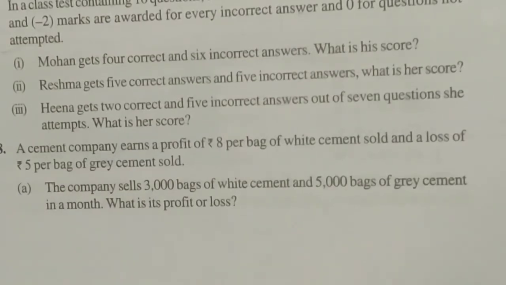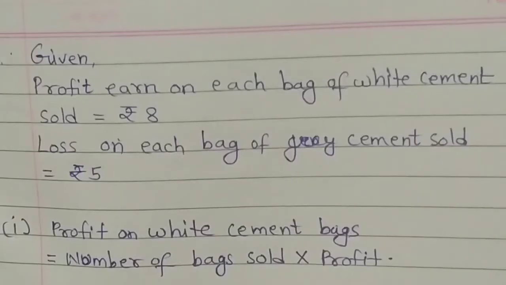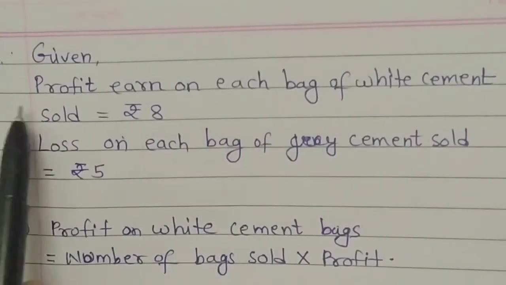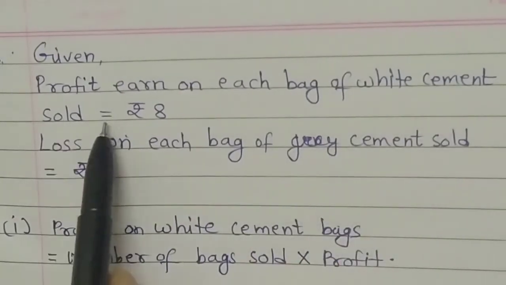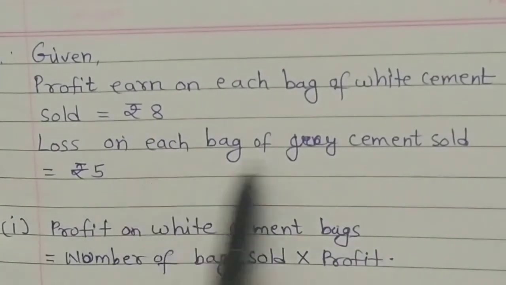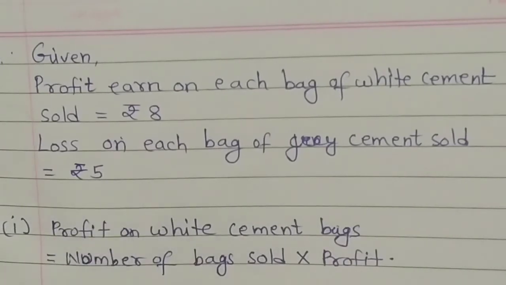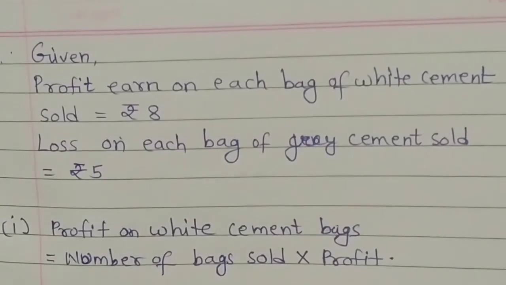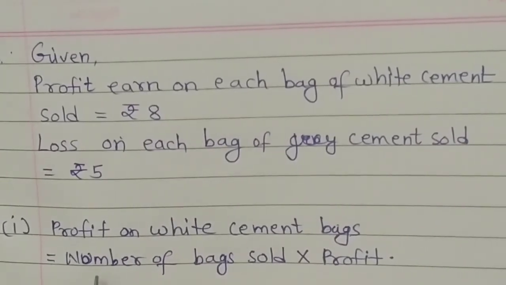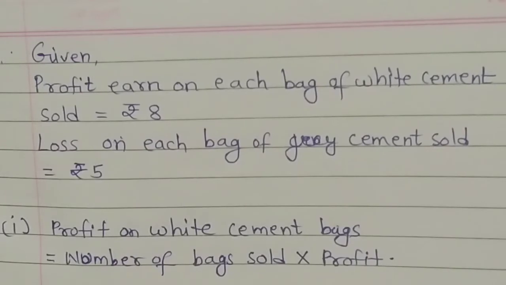So we have to find, first, the company sells 3000 bags of white cement and 5000 bags of grey cement in a month. What is its profit or loss? Now before starting the question students, first we write what is given to us. Profit earned on each bag of white cement sold is rupees 8 and loss on each bag of grey cement sold is rupees 5. So first, we find what is the profit or loss if the company sells 3000 bags of white cement and 5000 bags of grey cement.